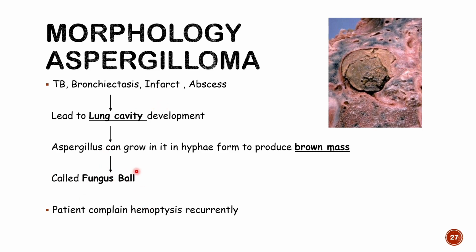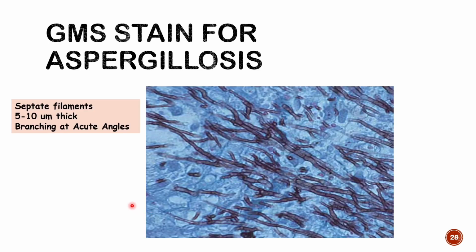If the patient's lung is infected by Aspergillus, then the patient will complain of hemoptysis and difficulty in breathing. Cough can also be there. Low grade fever is seen constantly. Hemoptysis means blood in the sputum. So in a cough, they will have sputum, and in the cough, they will have blood.